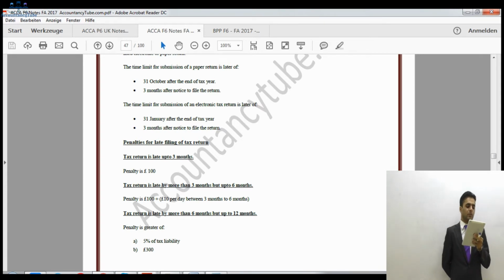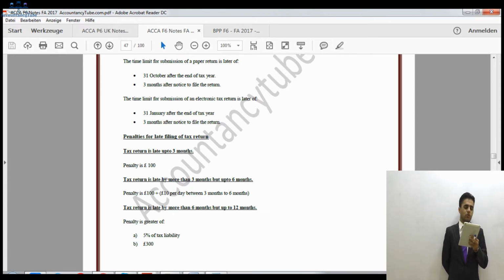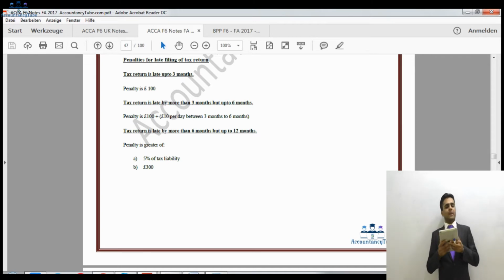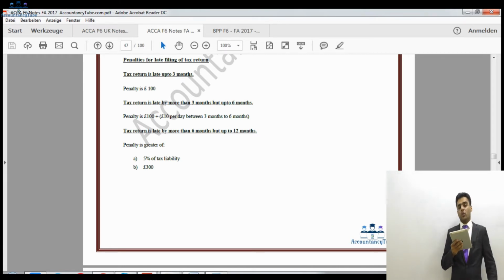Now, if the tax return is late by more than 6 months but up to 12 months, so it is less than 12 months but more than 6 months, in this case the penalty would be the greater of 5% of the tax liability and £300. All right. Now, say for example, it is not relevant to the syllabus, I'm just telling you. Say for example, if your tax liability is, I don't know, £200, and you are late by 6 months, all right.